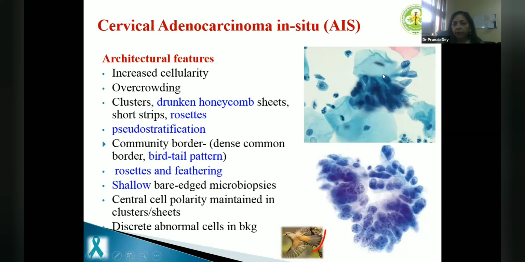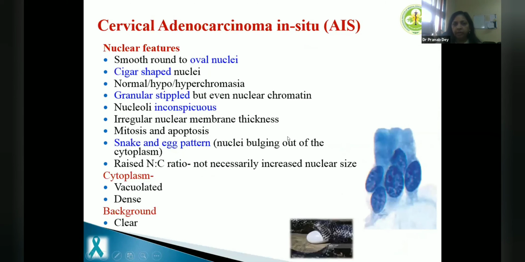If there is a community border, bird tail like appearance means feathering. So it should be a straight strip as opposed to a feathered strip with a lot of pseudostratification. So if it is like a bird tail, it is AIS, a case of AIS. Most of the times the biopsies are shallow microbiopsies and you can see through the center.